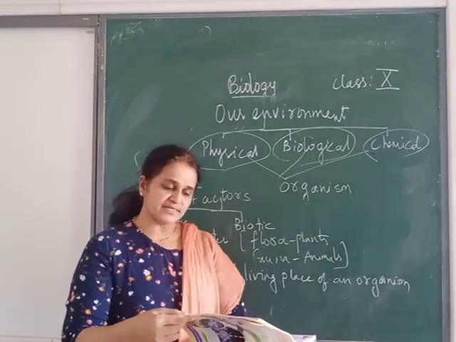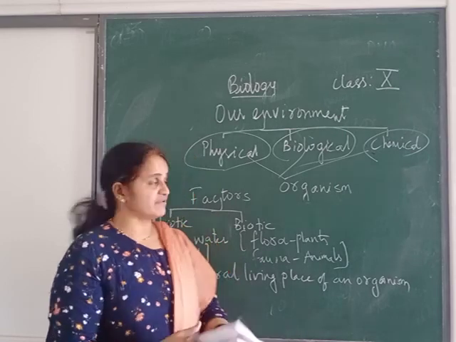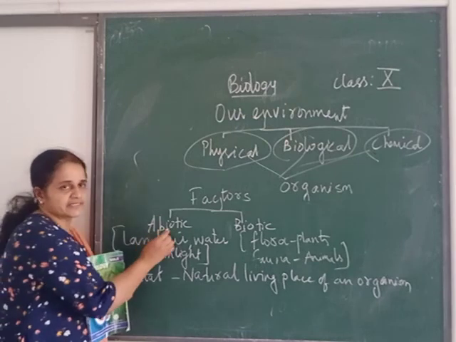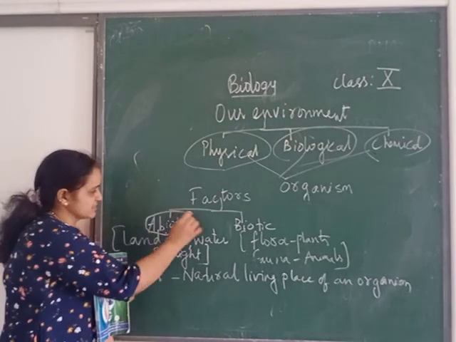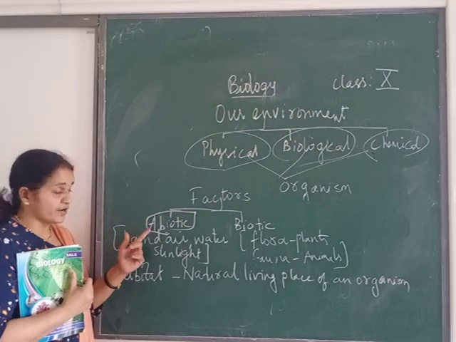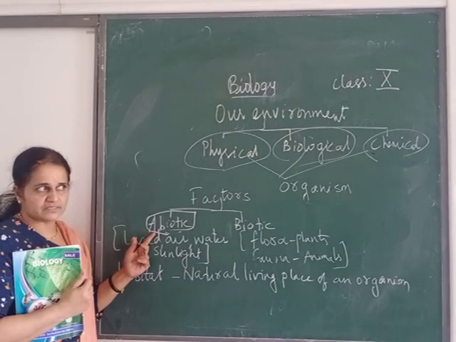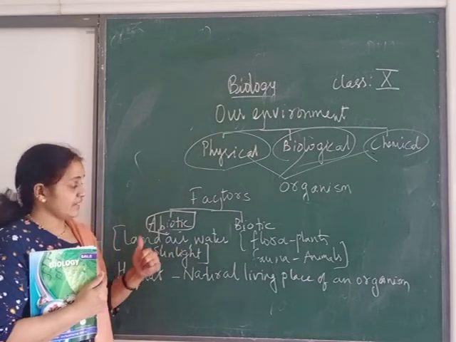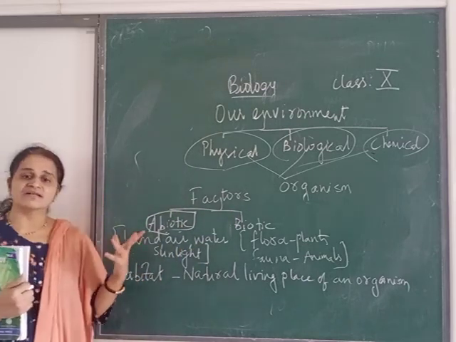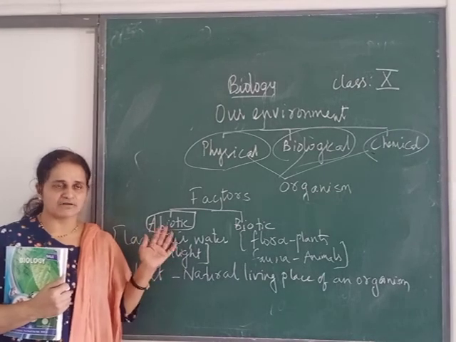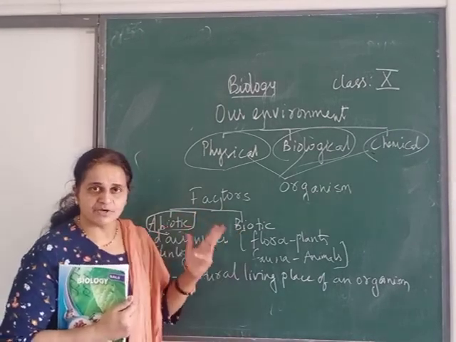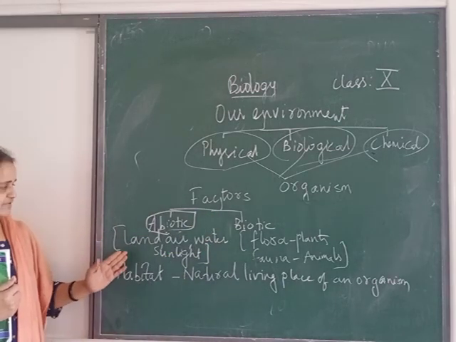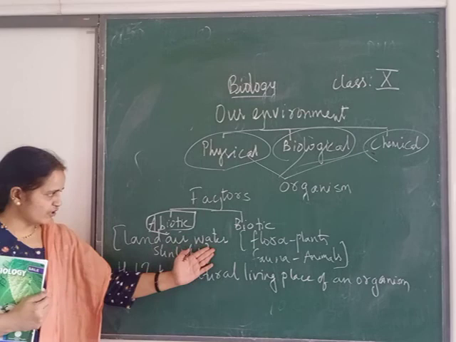So page number 193, now if I talk about the factors, there are two basic types of factors. What are those factors? You can see on the board I have written, it is abiotic factor. I think in 9th class you have learned about this. Abiotic factor and biotic factors. Abiotic means they are non-living factors. Abiotic is non-living and biotic, see bio means living. So biotic factors are living. Examples of abiotic or non-living are land, air, water, sunlight.